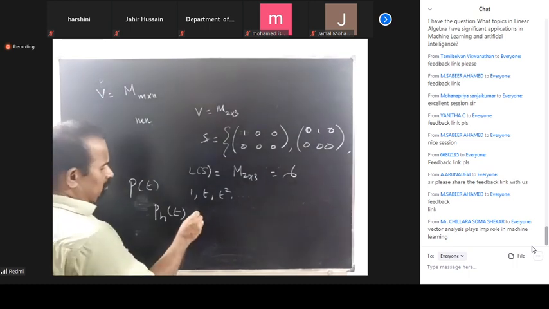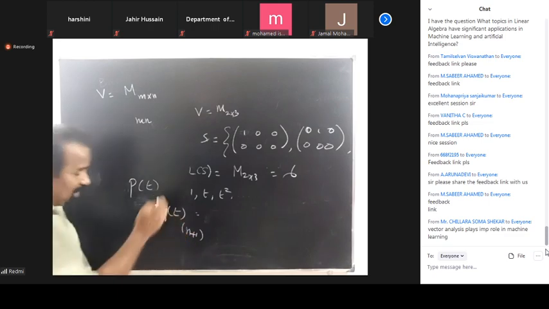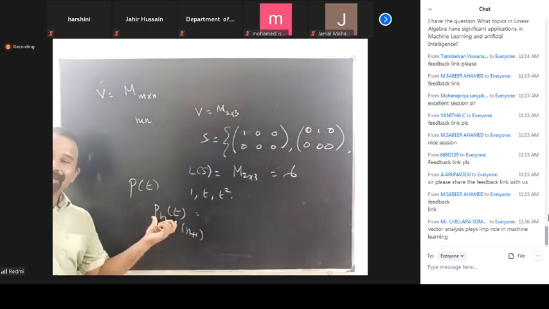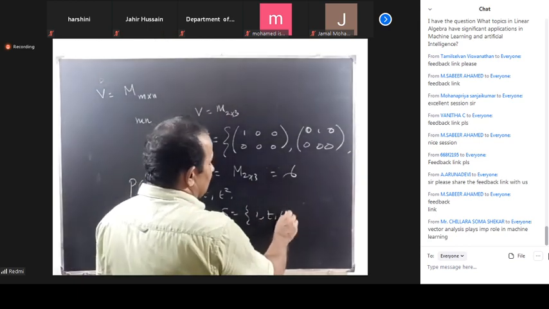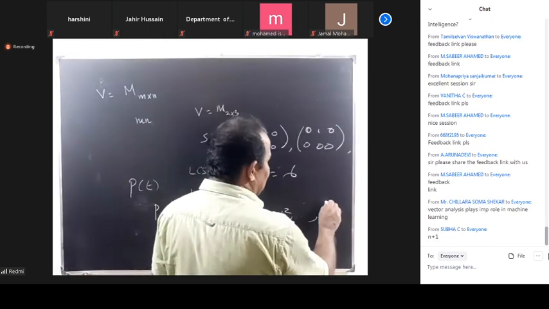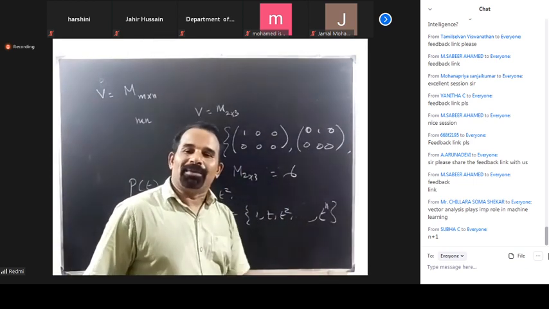The dimension of this vector space is n plus 1, with basis 1, t, t squared, up to t power n. So totally we have n plus 1 elements.